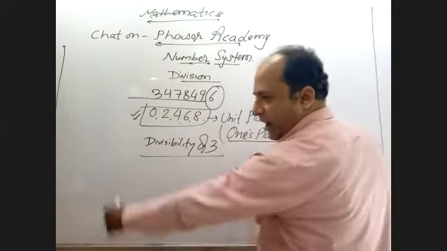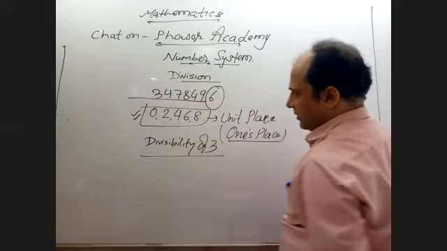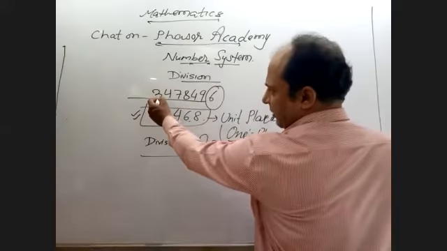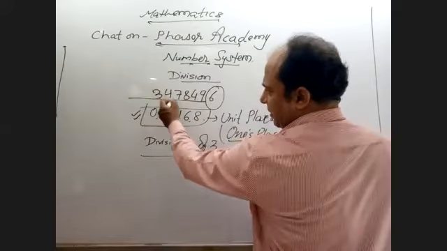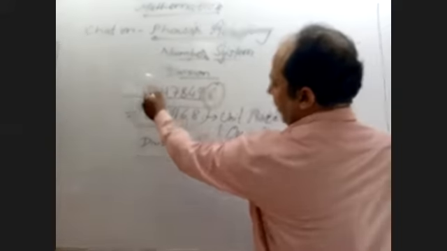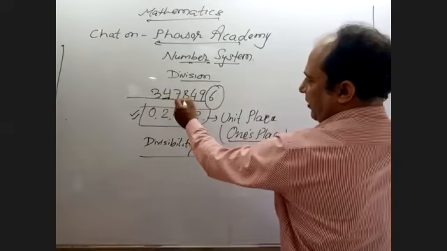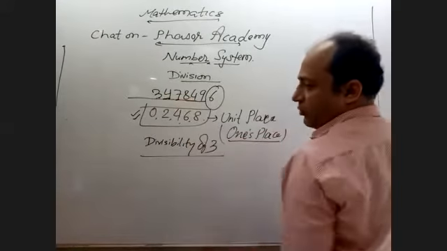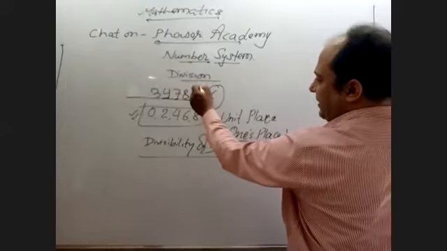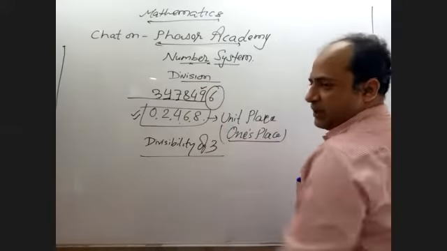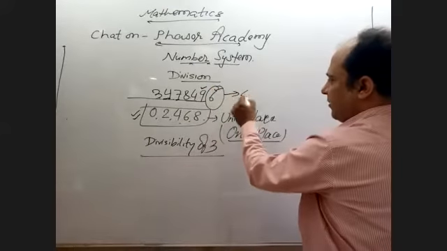So if I add all these numbers, what is this number? Add them. 3 plus 4, how much? 7, 14, 14 plus 12 is 26, 26 plus 9 is 35, 35 plus 6 is how much? 41.